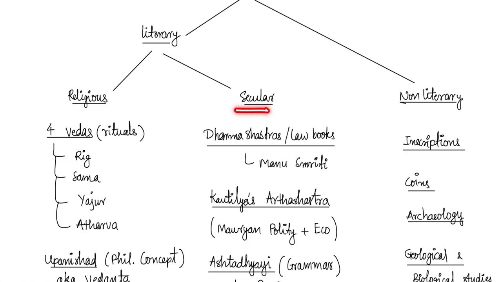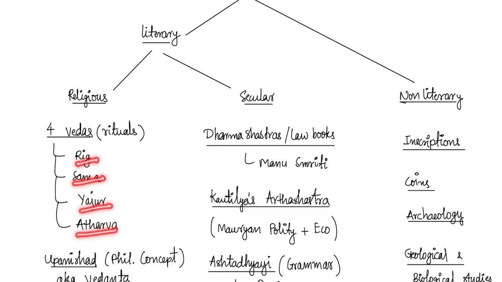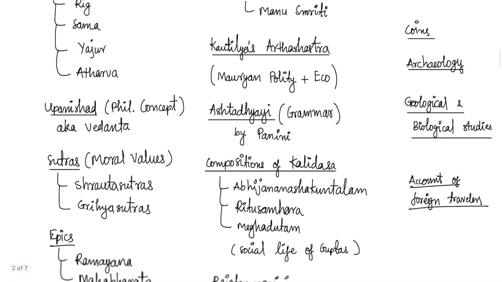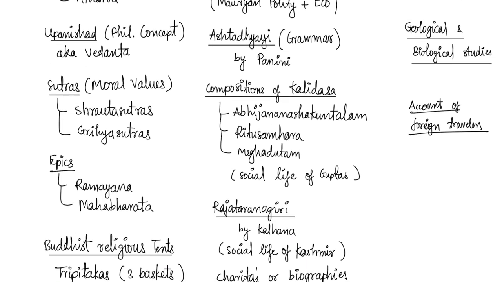Religious texts are Vedas, Rig Veda, Samaveda, Yajurveda, Atharveda. These focus on rituals. And then Upanishads, also known as Vedanta, deal with philosophical concepts. Sutras, Srauta Sutras, and Griha Sutras deal with rituals and moral values.